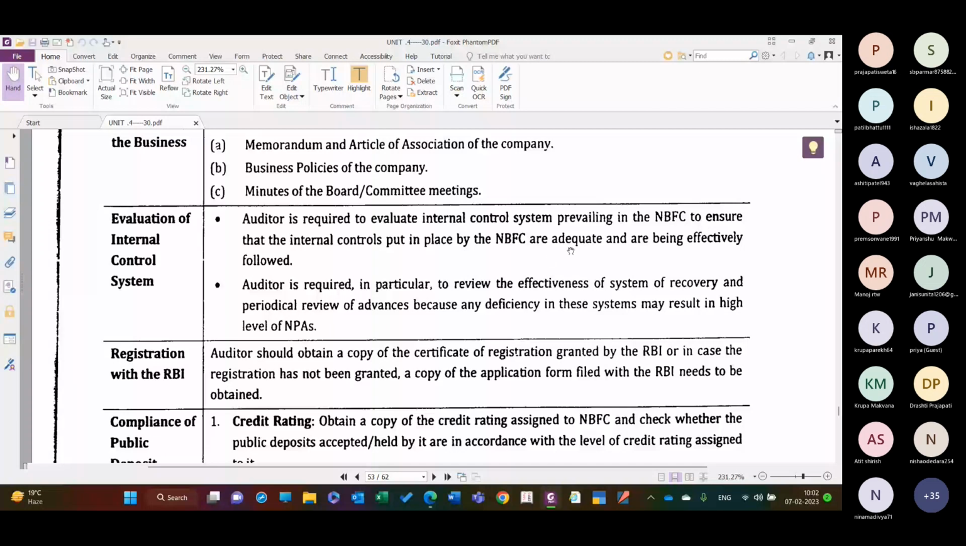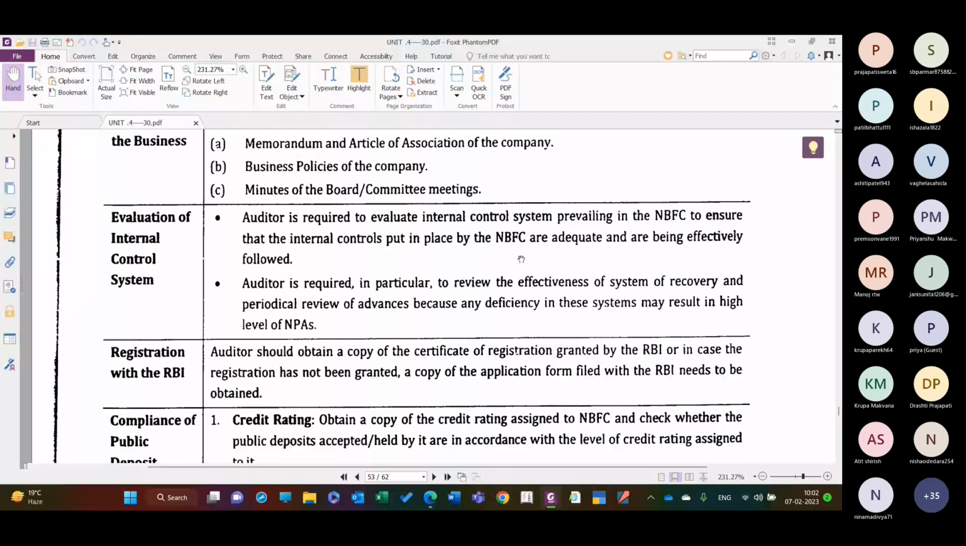So whatever rules and regulations or business policy is adopted by the NBFC is adequate. Adequate means it is reasonable in compliance with all the requirements applicable to the NBFC. That is known as adequate. And it is effectively implemented. That is required to be reviewed by the auditor.